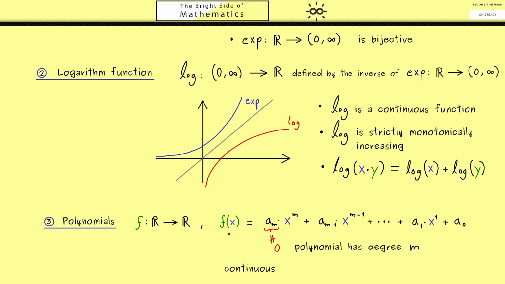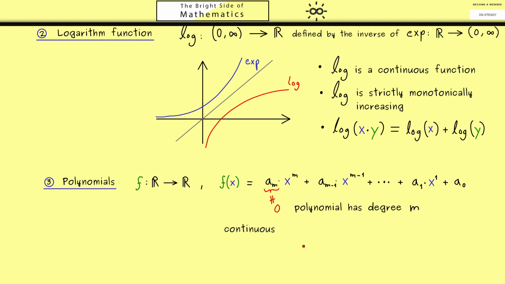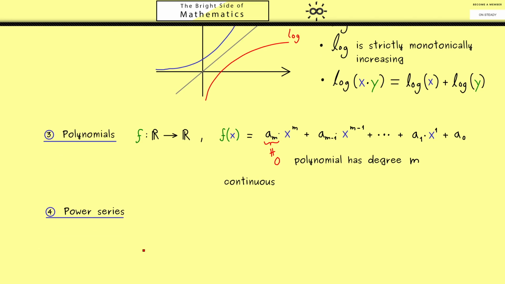As a reminder, we have already showed that the polynomials are continuous functions. So nothing new here, but we need to know the polynomials to define the next class of examples. Here, please recall, for a polynomial, an important ingredient was that we have a highest power m here. If we don't want to have that, we get something we call a power series. In fact, this is a very general term where we already know one example. Namely, the exponential function from above was defined using a power series.